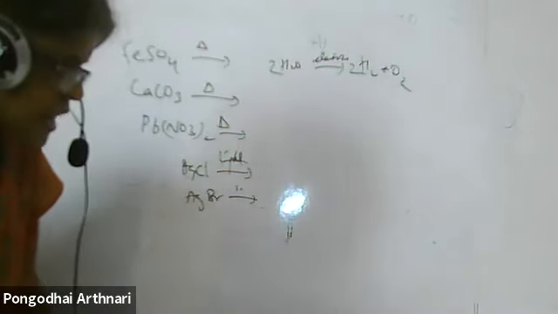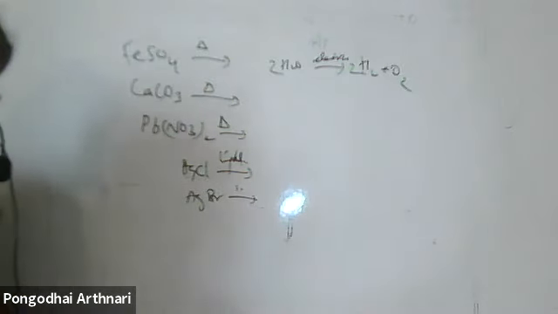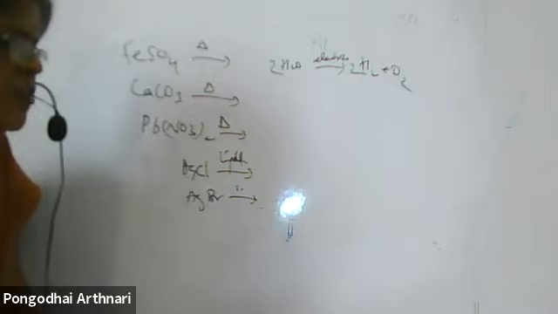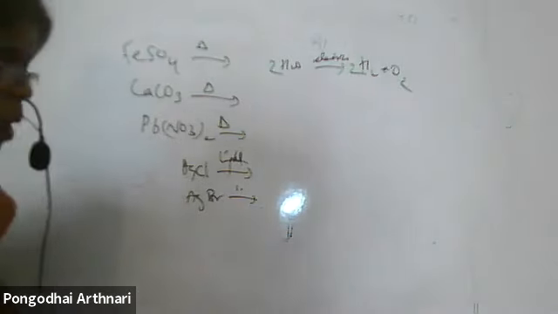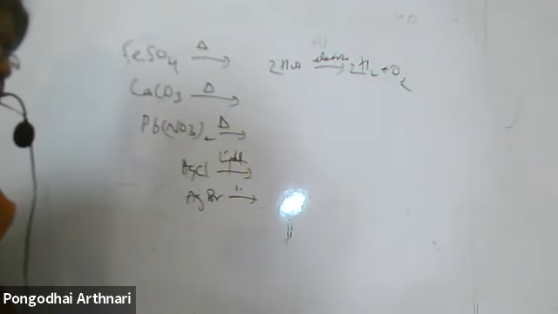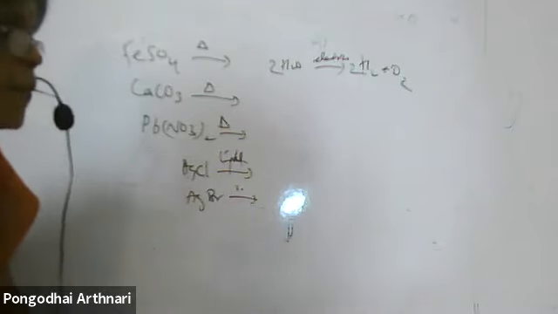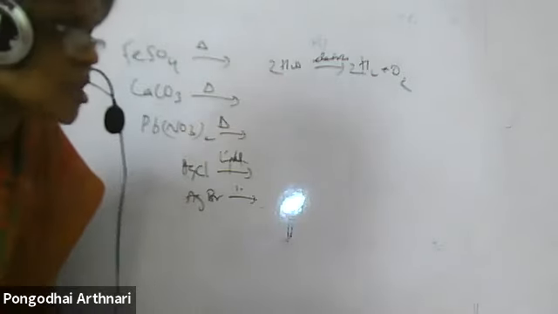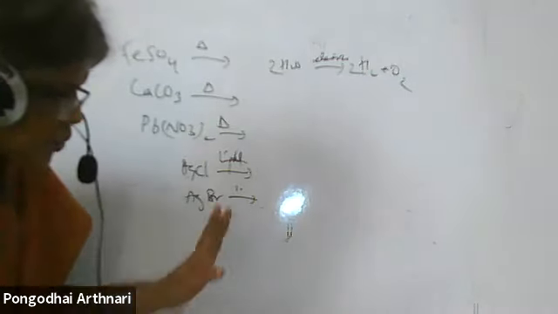What is the difference between displacement and double displacement reaction? You write equations for these. You have to explain. What is displacement? A highly reactive metal replaces a low reactive metal from its compound, it is called a displacement reaction. Double displacement: when two reactants exchange their ions and result in the formation of the product, that reaction is called a double displacement reaction. Write equation, give an example.